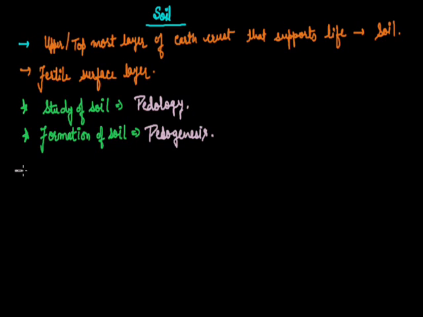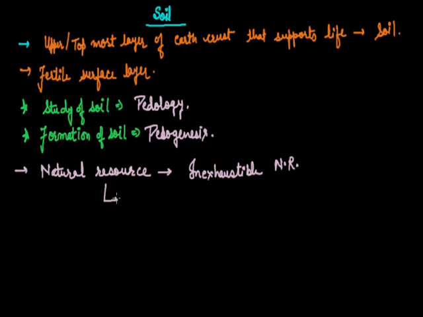Soil acts as a natural resource, an inexhaustible natural resource that comes in our lithosphere. But how does this lithosphere transform into the fertile surface layer? This process is called weathering.